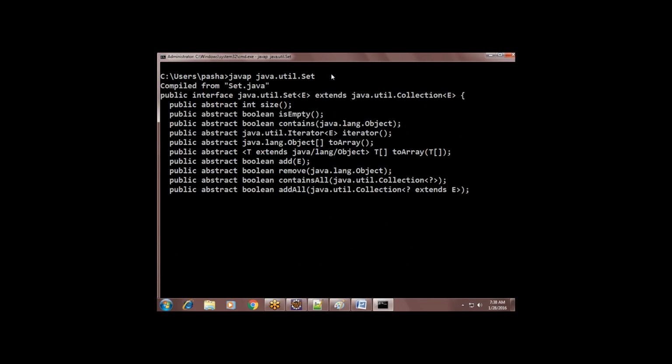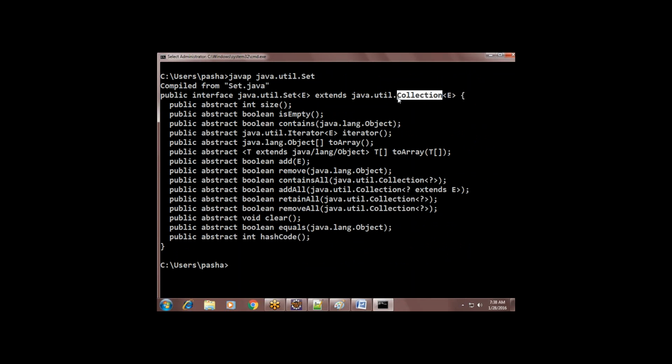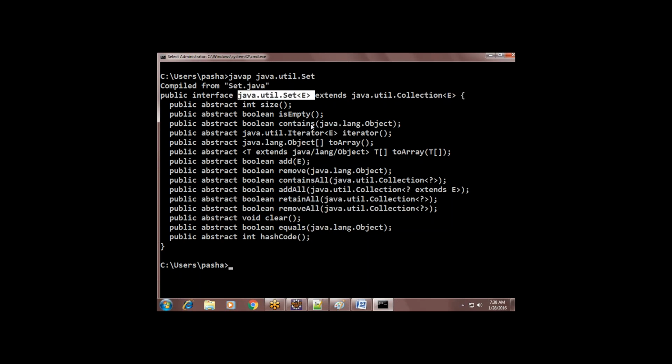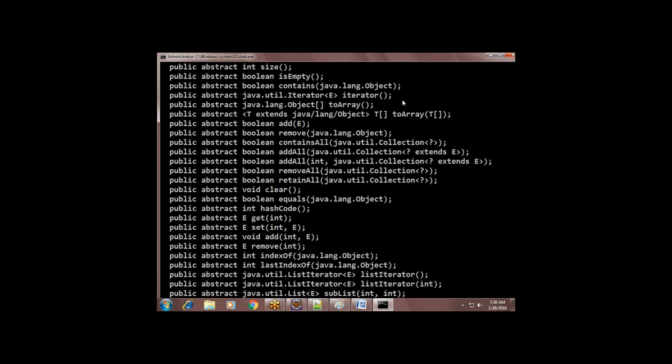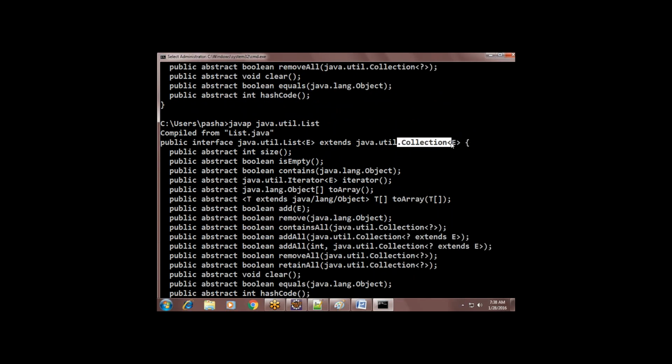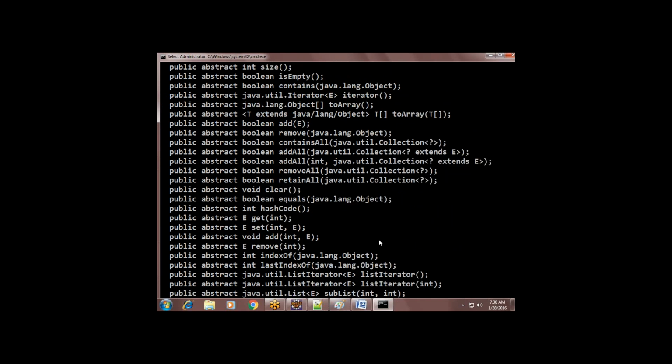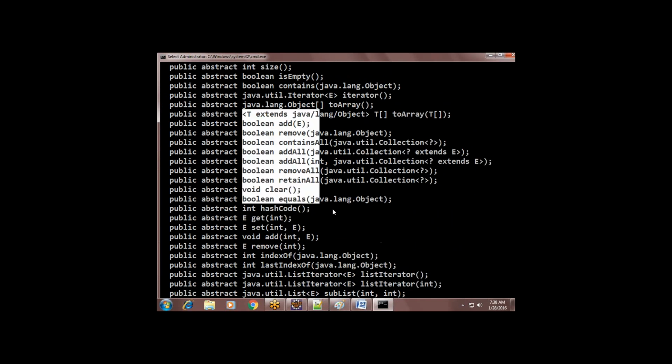See, extends what? Collection, right? And all these methods are available in the Set interface. And if you observe List also, List extends what? Collection.